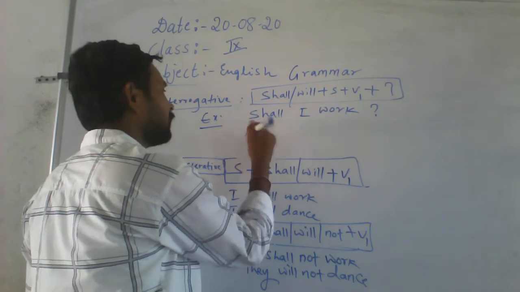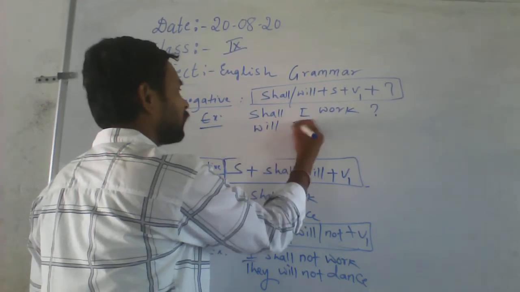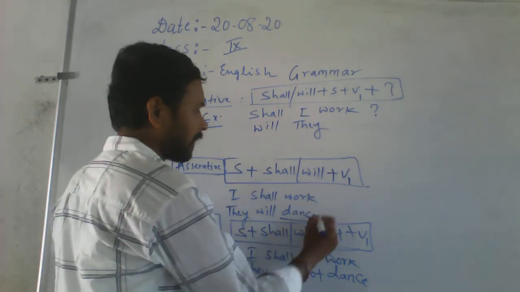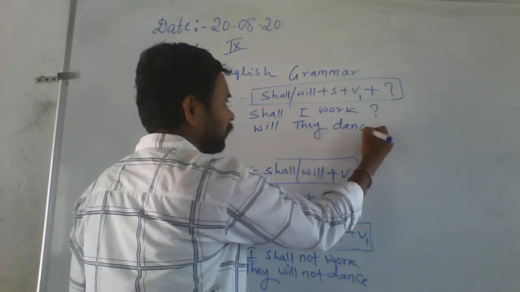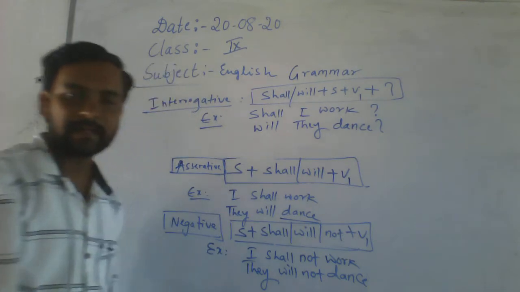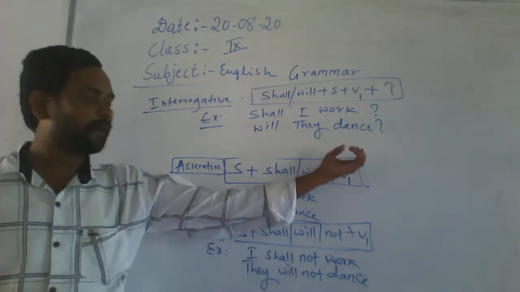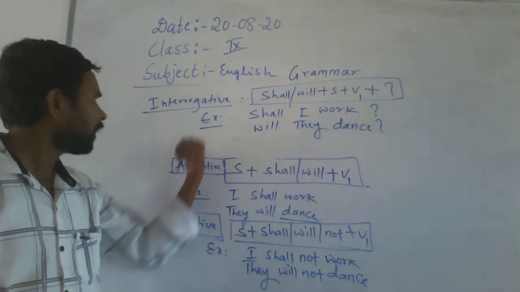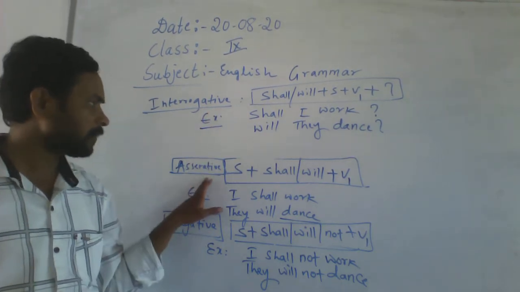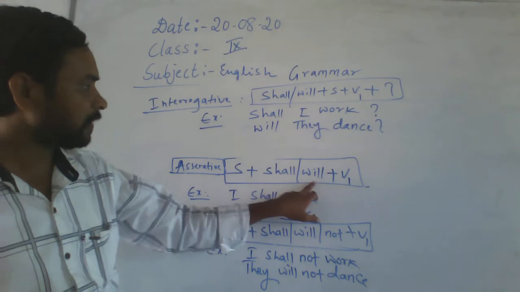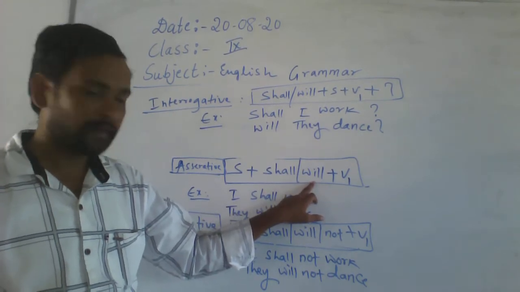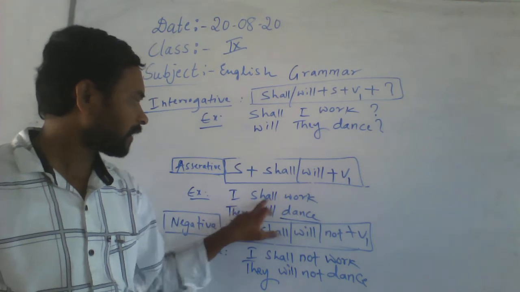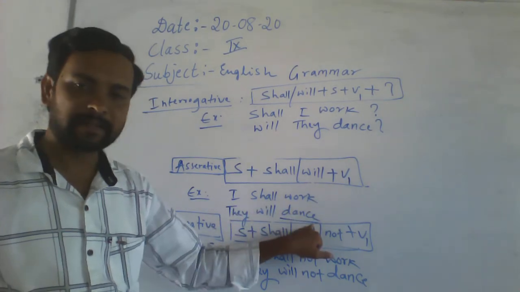Then the next, what is that? Will is there now. So, will they work? Will they what? Dance. You have to write dance. Will they dance? That's how you have to do it. So assertive, negative, and interrogative. Assertive: subject, shall or will, these are helping verbs, then V1. So I shall work. They will dance.